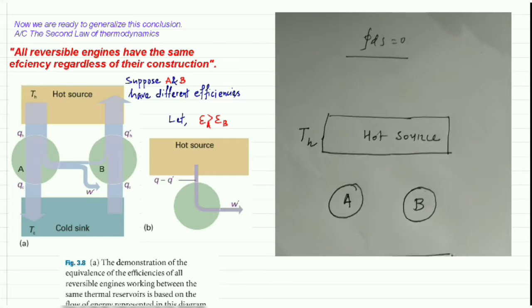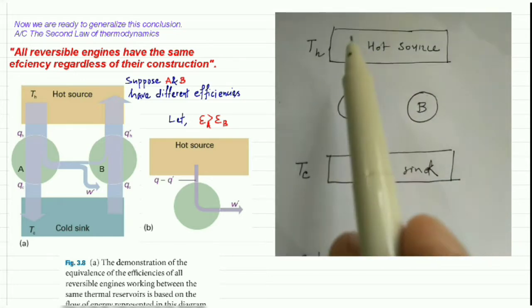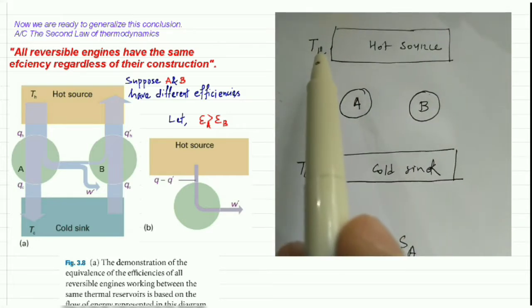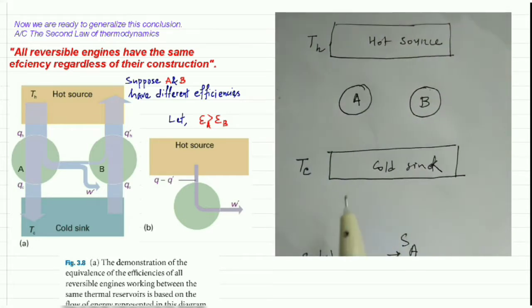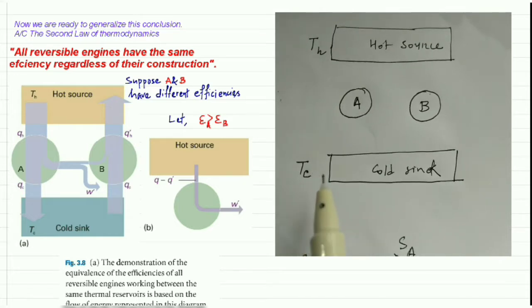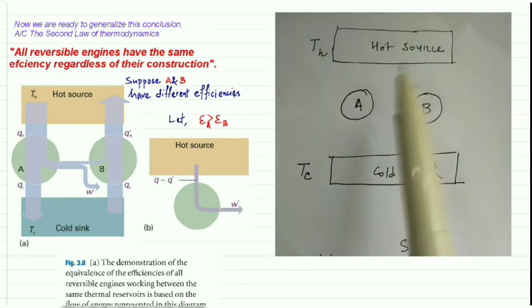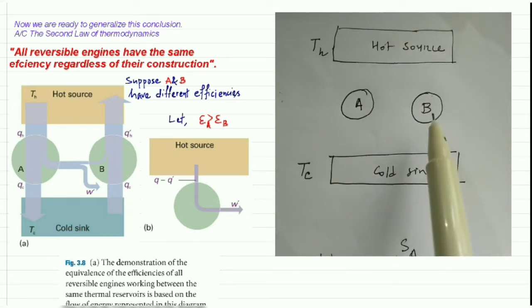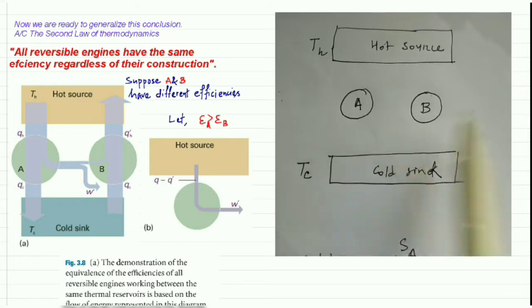For that, suppose we have one hot source having temperature Th and one cold sink having temperature Tc. Suppose we are taking two machines, A and B, which are made of different substances.